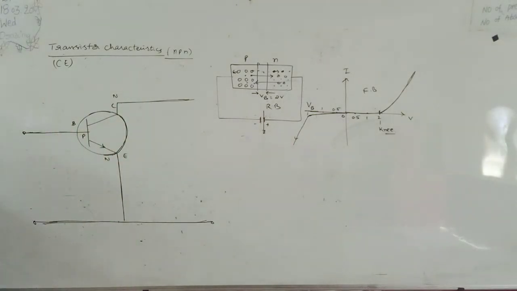Before we do this, for the working of a transistor, I explained in the previous class. For the active mode of the transistor, compulsory emitter diode is kept in forward bias, collector diode is kept in reverse bias. Very important point.